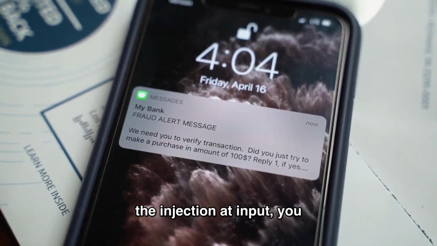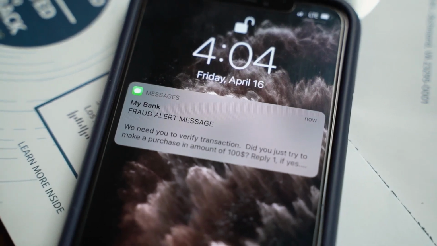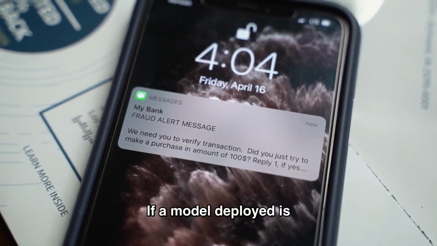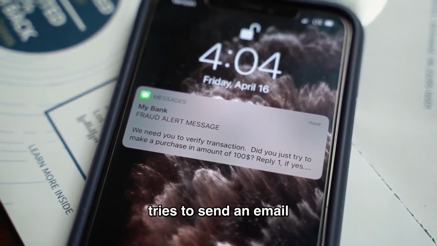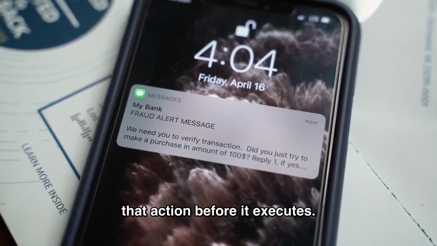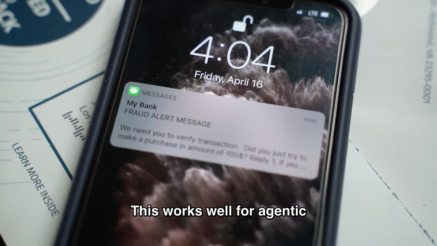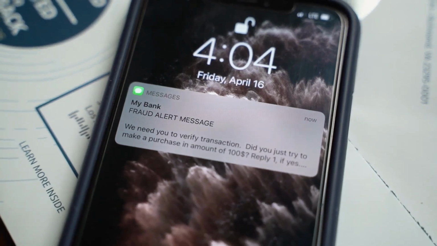A second approach is output monitoring. Instead of trying to prevent the injection at input, you check what the model is about to do before it does it. If a model deployed as a customer service bot suddenly tries to send an email to an unknown address, a rule-based monitor can catch that action before it executes. This works well for agentic systems with limited action spaces.